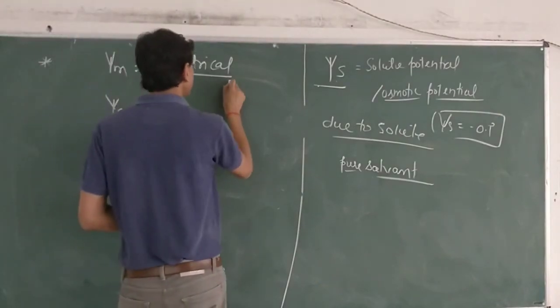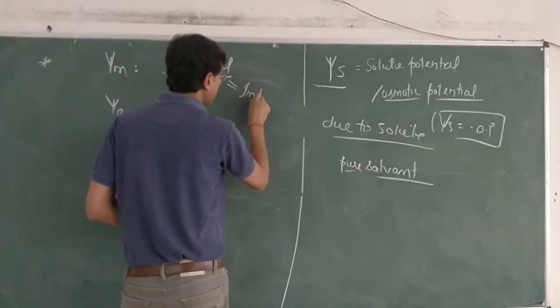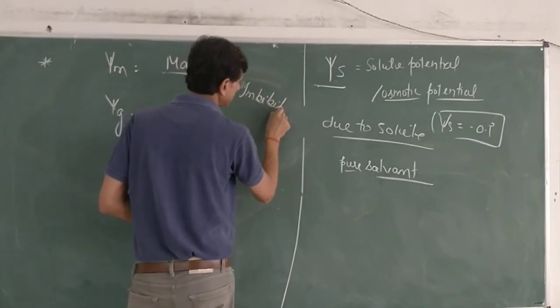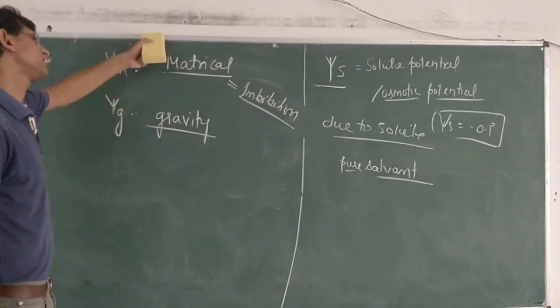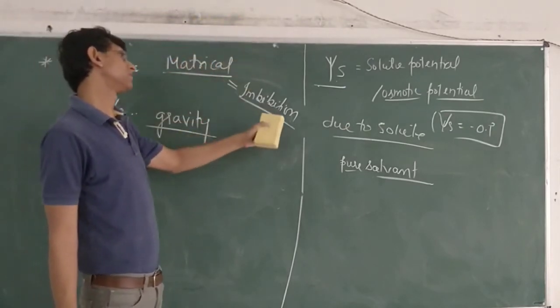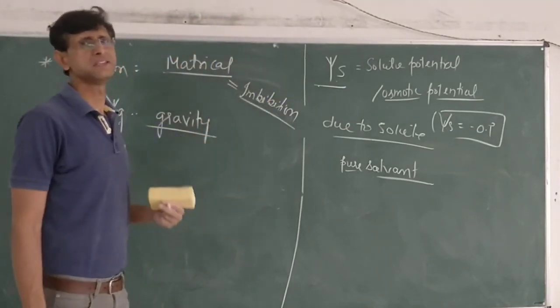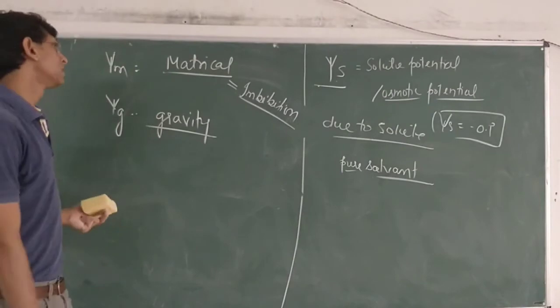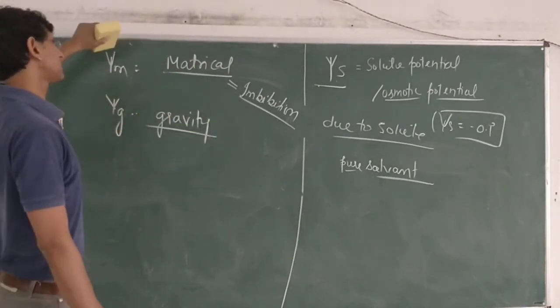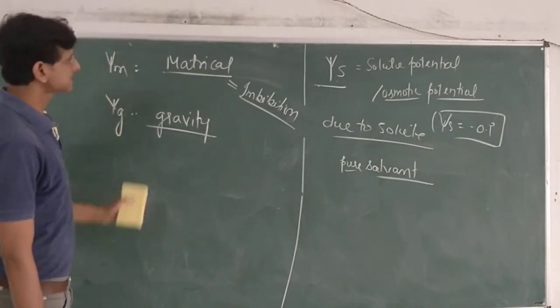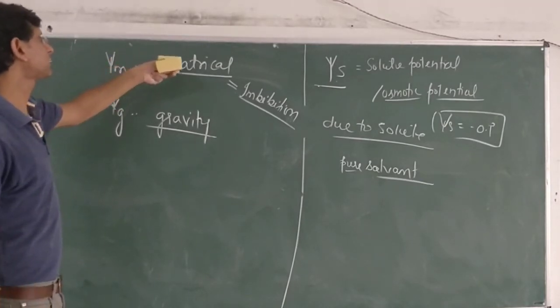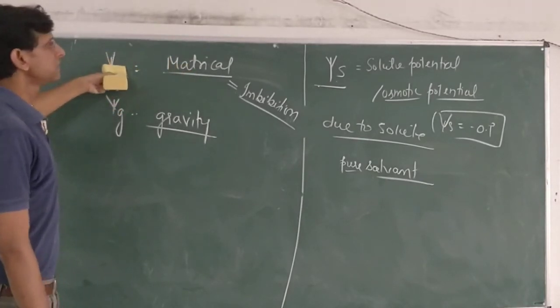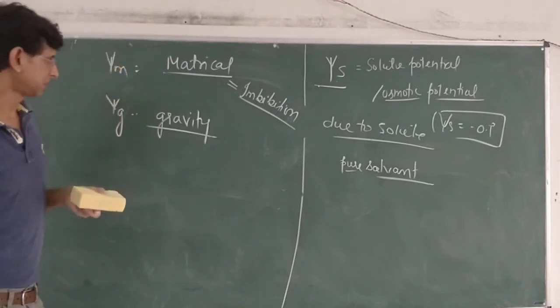Matric potential is related with a phenomenon named imbibition. We will discuss it later. It is not present in every cell. It can be seen mostly in dry seeds, in younger leaves, younger cells. So it is not present always. Its value is quite less, so we can ignore it. So matric potential psi m we usually do not mention.